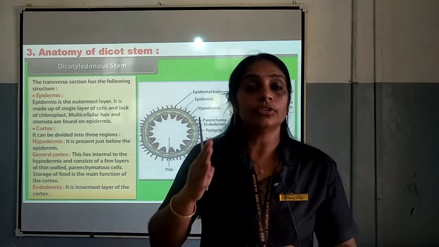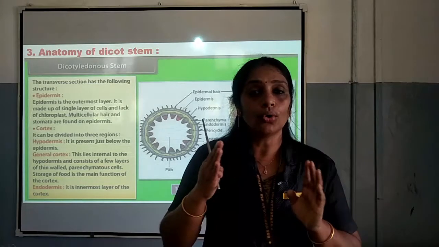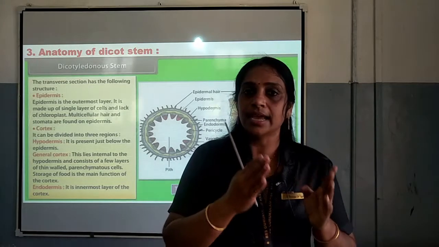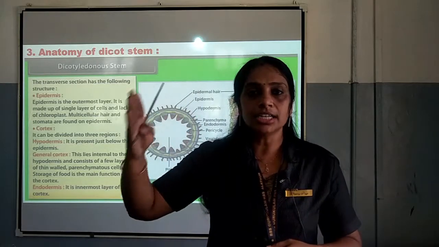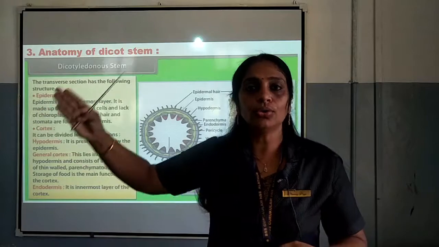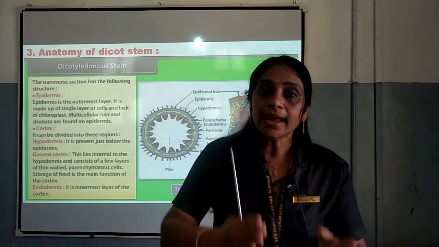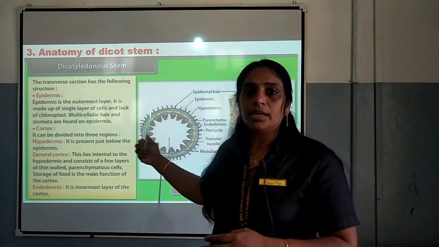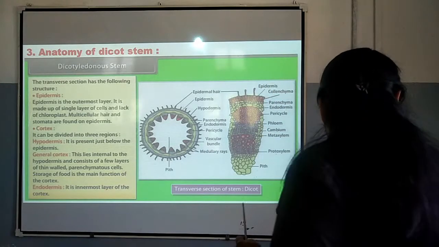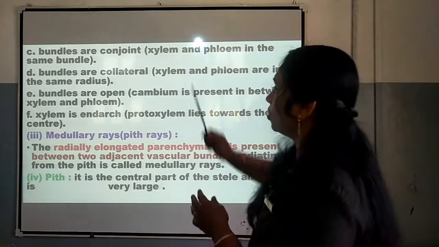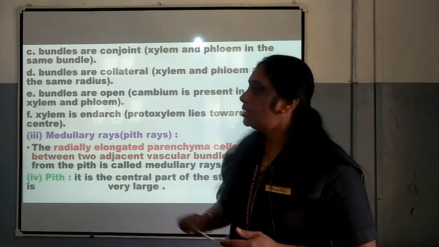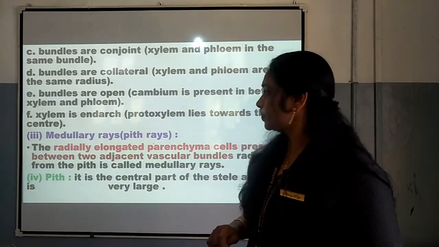In the case of dicot root or monocot root, xylem is in exarch condition. Exarch condition is for dicot root or monocot root. Endarch condition is for dicot stem. I think you would have understood about endarch and exarch as well as collateral, conjoint and open. This is very, very important.